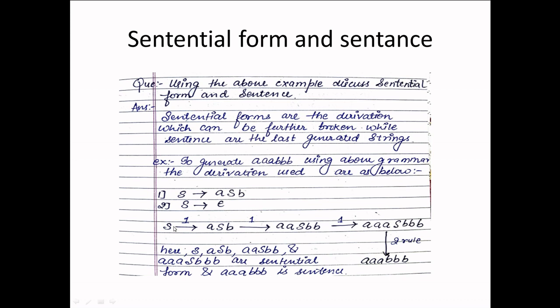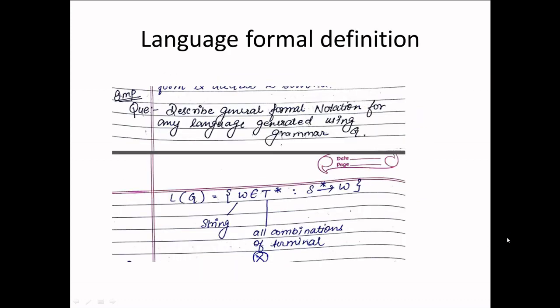Hence, S, aSb, aaSbb, aaaSbbb are sentential forms, and the final result aaabbb is a sentence. So it is very easy. Sentential forms can be further broken down, whereas a sentence is the final result. So S, aSb, aaSbb, aaaSbbb can be further broken, hence they are sentential forms. aaabbb is the final result, so it is a sentence.